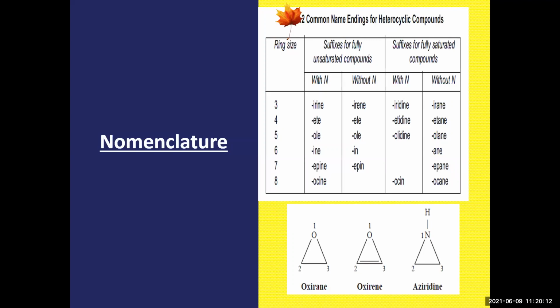For 3-membered rings, in case of nitrogen, unsaturated, it is irine, and without nitrogen, it is irene. Saturated is iridine and irane. It is the same for etidine and ete. So these are some of the suffixes that are used in case of heteroatoms and the namings of heteroatoms.